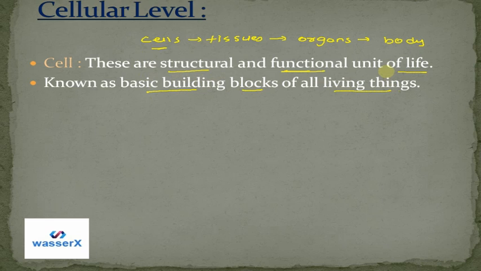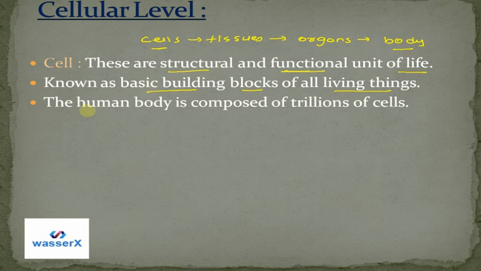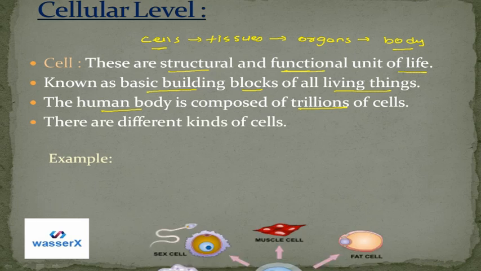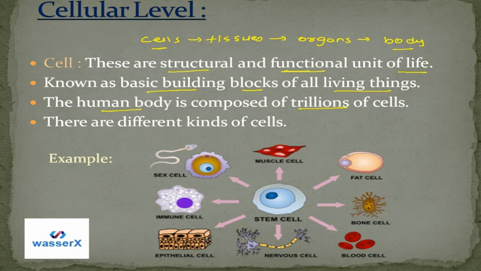Just compare the cells with bricks. When you see a large building, you see that it is made up of small bricks. The same way our whole body is made up of small cells. So they are basic building blocks. We can say that the human body is composed of trillions of cells. Many cells are present in our body. There are different kinds of cells. Which kinds of cells are there? So let's see them. These are the different kinds of cells.